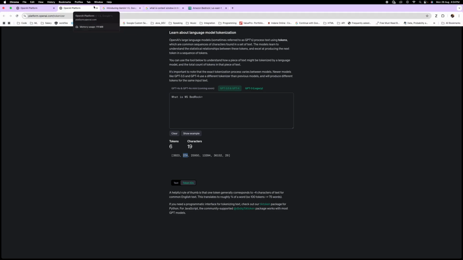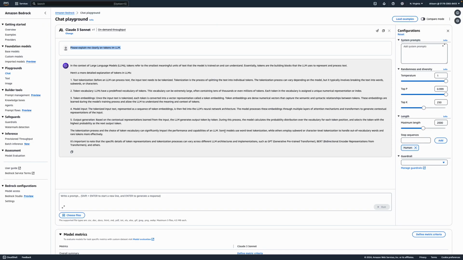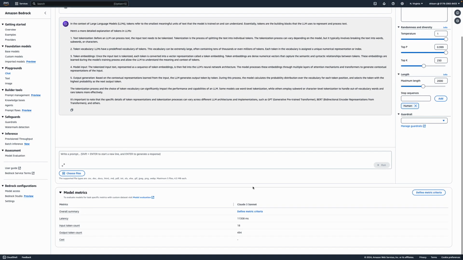Tokens are not necessarily words, but whenever you interact with foundation models, you should have an idea of what a token is. This is what it says: the number of input tokens used by the foundation model during inference, when it wants to understand your query before it generates the response.